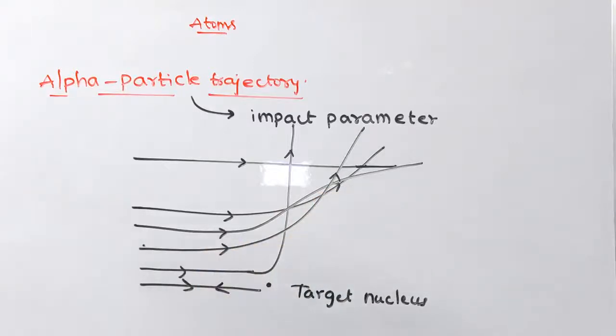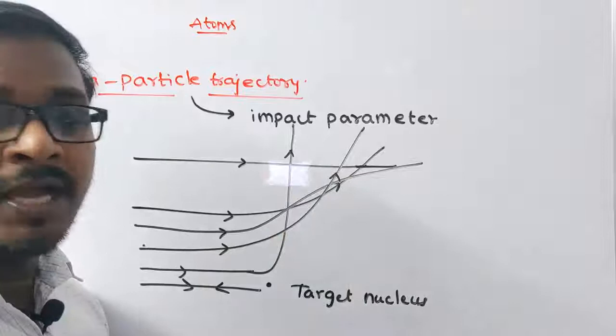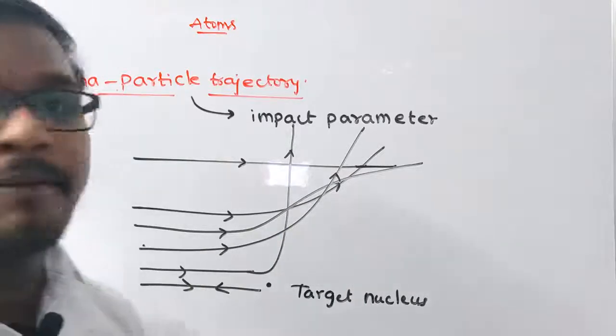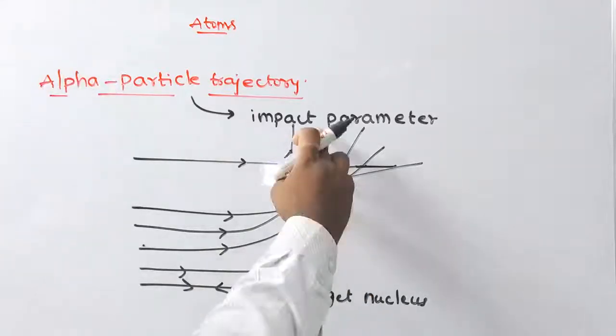The trajectory traced by the alpha particle depends upon the impact parameter. So what is the impact parameter?